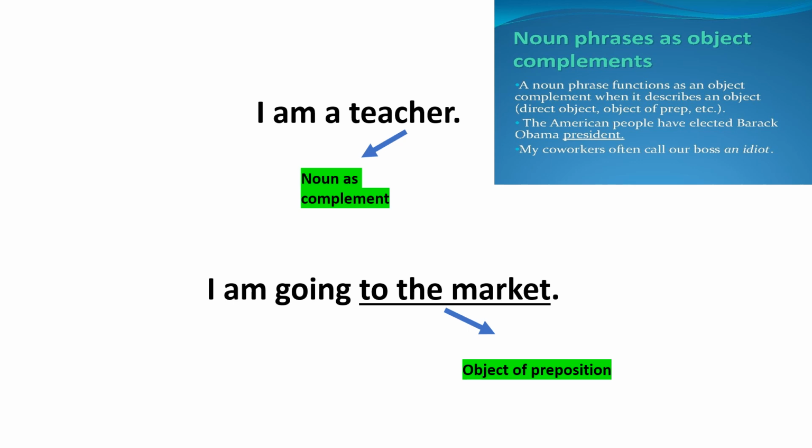Similarly, if you look at the second example, over here the noun is the object of a preposition. You can read it loudly. I am going to the market. So to the market on the whole is a prepositional phrase, but over here market is the object of a preposition, and that is our noun. So now we can see that a noun can be placed at different positions in a sentence. It can appear at different places in a sentence or in a clause.